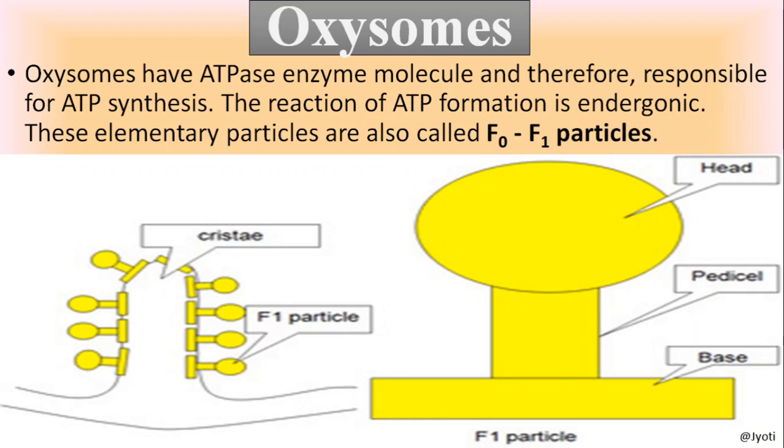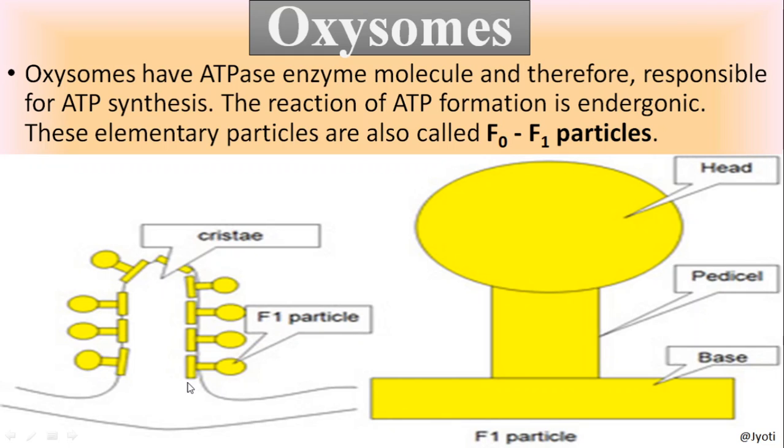Here is the highlighted view of this F1 particle. This particle has a base, then a stalk or pedicel, and a head. The stalk or pedicel and head project out of the cristae, and the base of the F1 particle is embedded in the inner mitochondrial membrane.